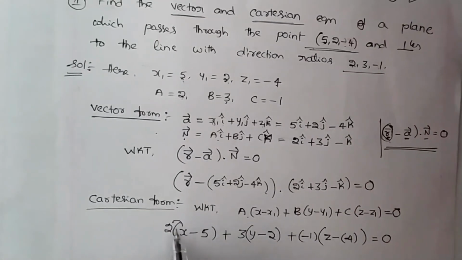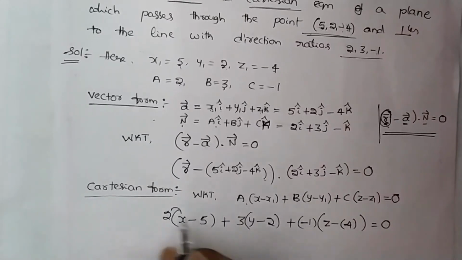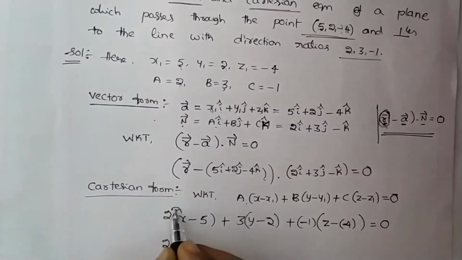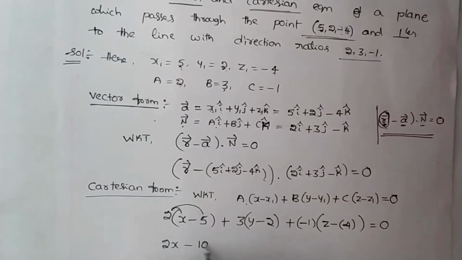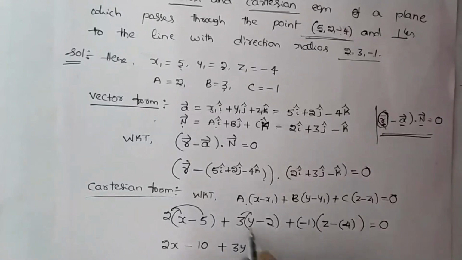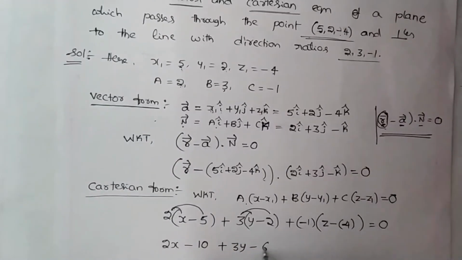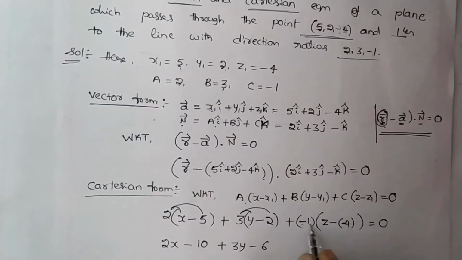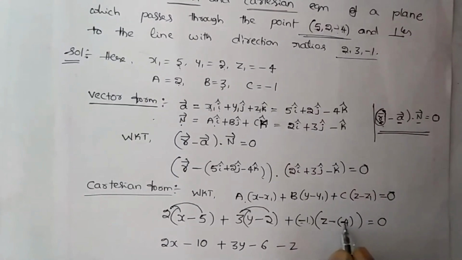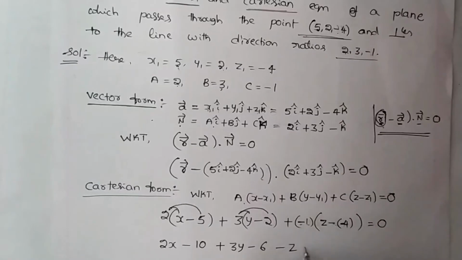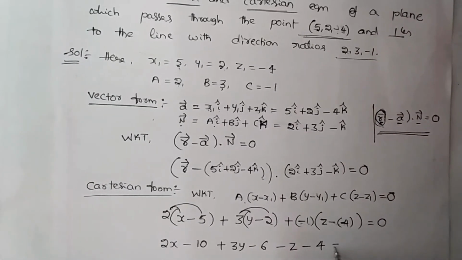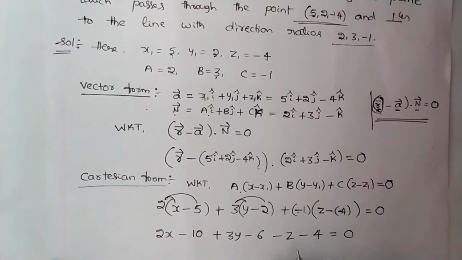Multiply this 2 inside the brackets. 2 into x is 2x, minus 2 into 5 is 10, plus 3 into y is 3y, minus 3 into 2 is 6. Next, multiply this minus inside the brackets: minus z, minus into minus is plus, plus into minus is minus, again minus 4 equals 0.